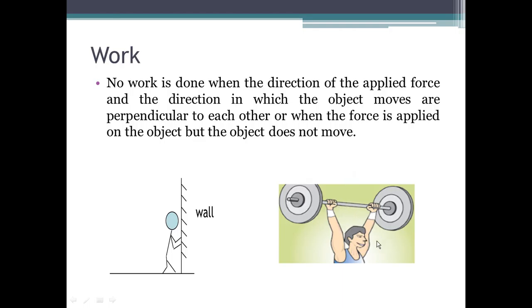Although the person would eventually get tired in holding the barbell in this position, it doesn't mean that the force applied by the person has been successful in doing work on the barbell. So in both cases, the work done on each of the objects, the wall and the barbell, is equal to zero, simply because the force indicated in each example is not successful in moving the object further.